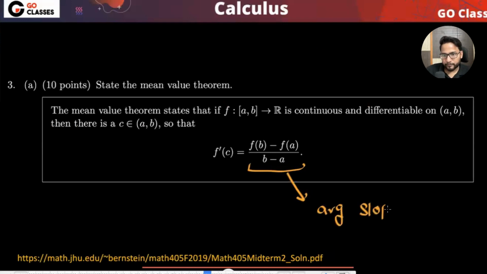Average slope. I mean, there are slopes at every point, but if you take the average of all of these slopes, then you will be getting f(b) minus f(a) upon b minus a. This is the average slope. Intuitively you can understand it like this: there is an average slope, and if you find out the slopes at every point, then there must be a point where the slope is exactly equal to the average slope.